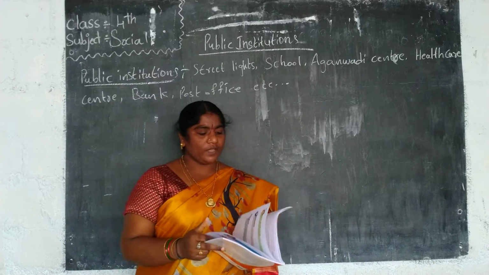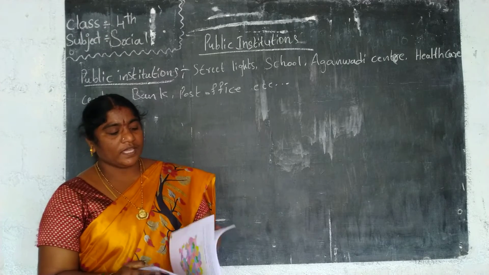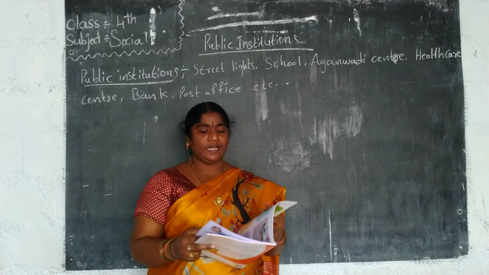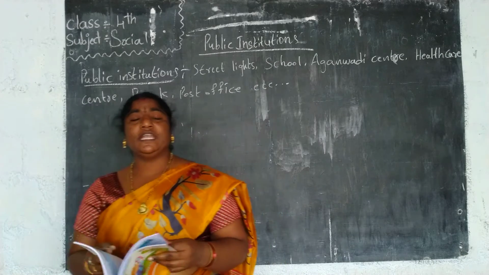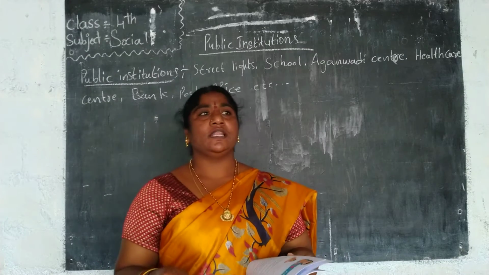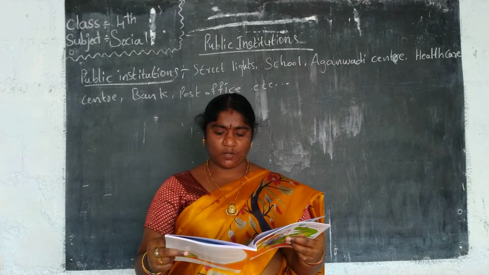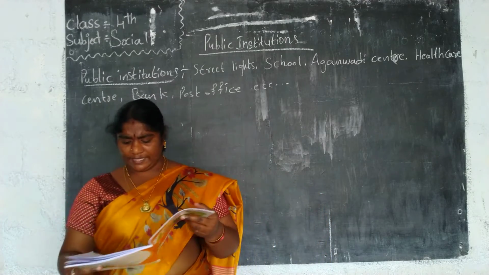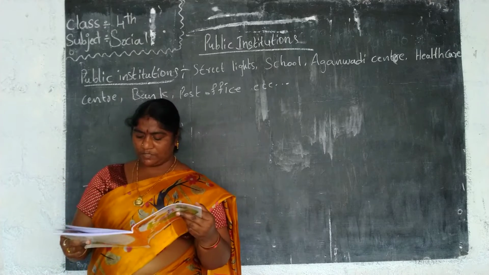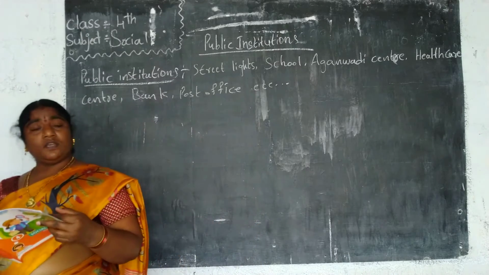In the before lesson, which lesson did we learn? Yes, directions and maps. Directions, 4 types of directions: north, east, west, south. 4 corners: northeast corner, southwest corner. Yes or no? And southeast, south, east, north, southwest, northwest, northeast. These are the 4 corners.